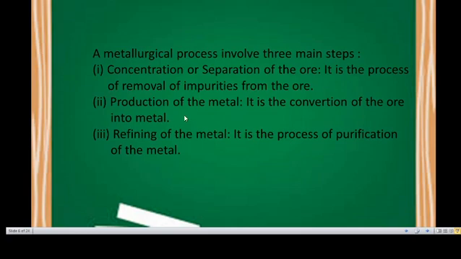Then production of the metal. It is the conversion of the ore into metal. Then refining of the metal. It is a process of purification of the metal. This is final purification. After this process, we get the purified form of metal.